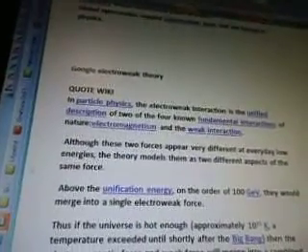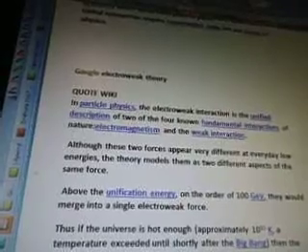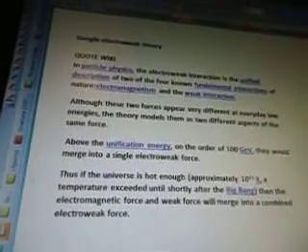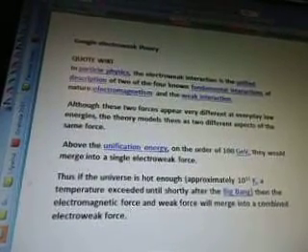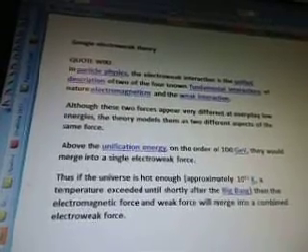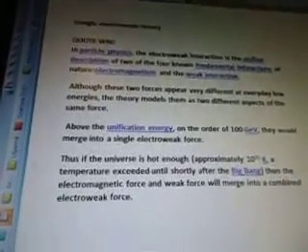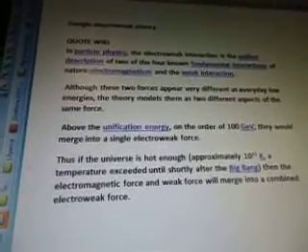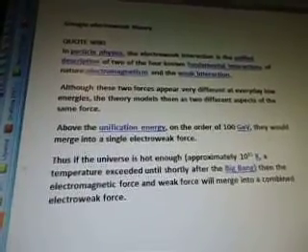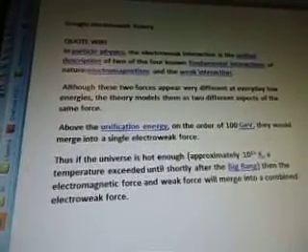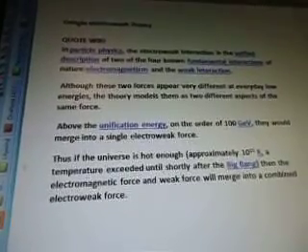So I Google electroweak theory. Quotes from Wiki: in particle physics, the electroweak interaction is a unified description of two of the four known fundamental interactions of nature, electromagnetism and the weak interaction. Although these two forces appear very different at everyday low energies, the theory models them as two different aspects of the same force. Above the unification energy, on the order of 100 GeV, they would merge into a single electroweak force. Thus, if the universe is hot enough, approximately 10^15 K, a temperature exceeded until shortly after the Big Bang, then the electromagnetic force and weak force will merge into a combined electroweak force.